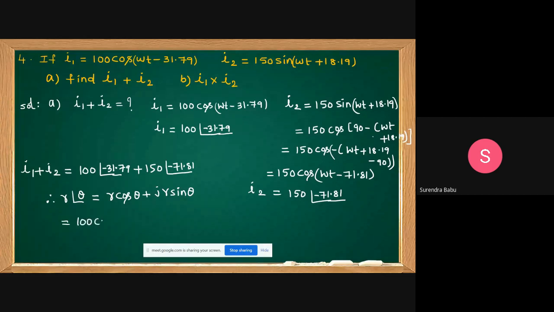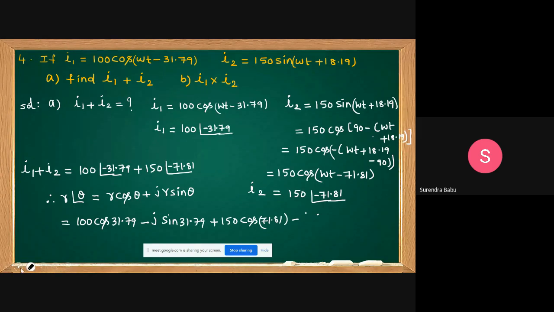100 cos 31.79. Because minus is there, sin of minus theta is minus sin theta. That's why I'm taking minus j sin of 31.79 plus 150 cos 71.81, minus j 150 sin of 71.81, because here minus is there.